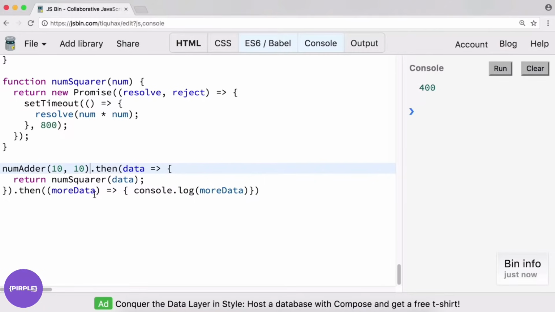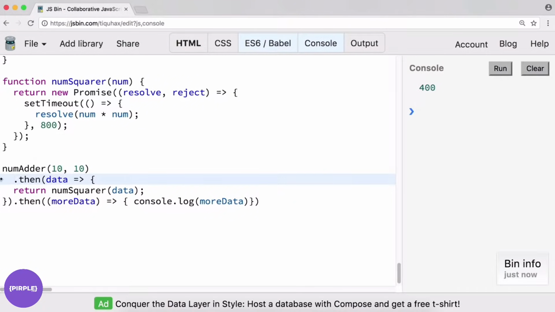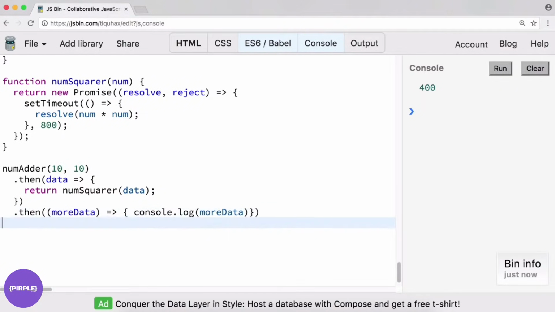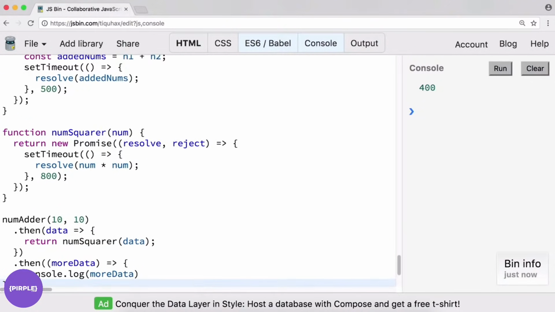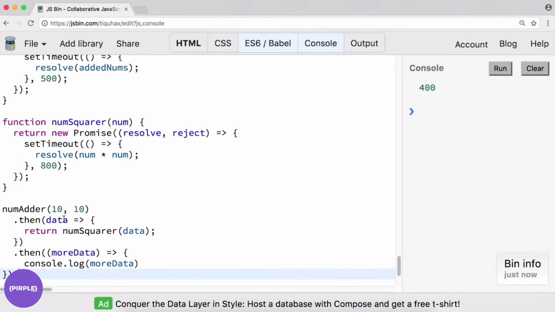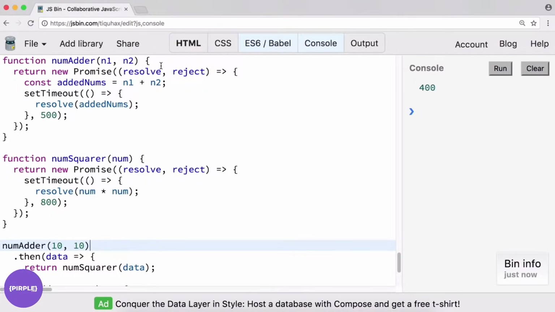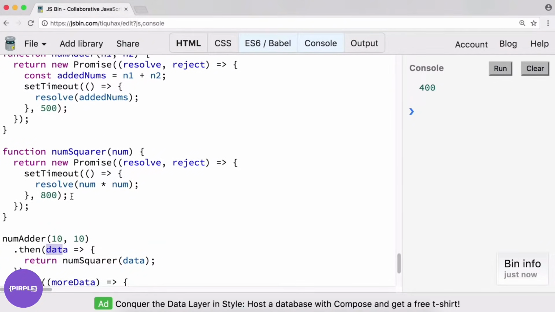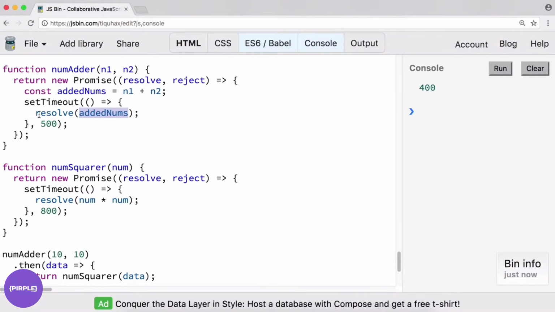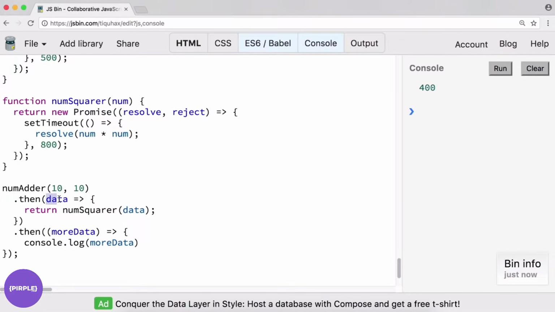And in terms of how this looks, you might see something like .then is put on a separate line. That might make it easier to understand. And then we can say this should be on a separate line on its own, for example. But anyway, this is similar, right? So just to walk through what we're doing, we invoke numAdder. numAdder takes in two numbers and returns a promise. We wait for the promise to resolve. When it does resolve, we get some kind of data back, right? We pass through our added numbers in our resolve callback. That's what I call data here.